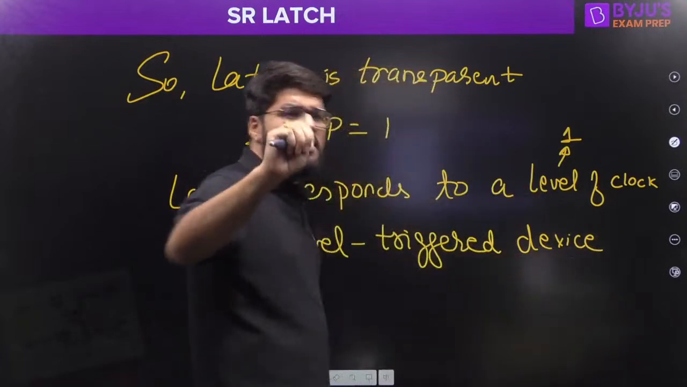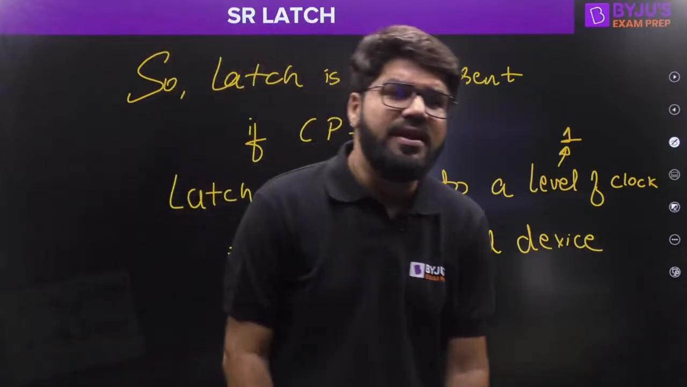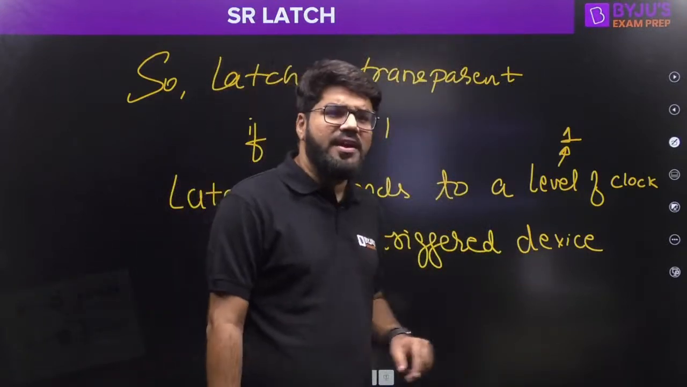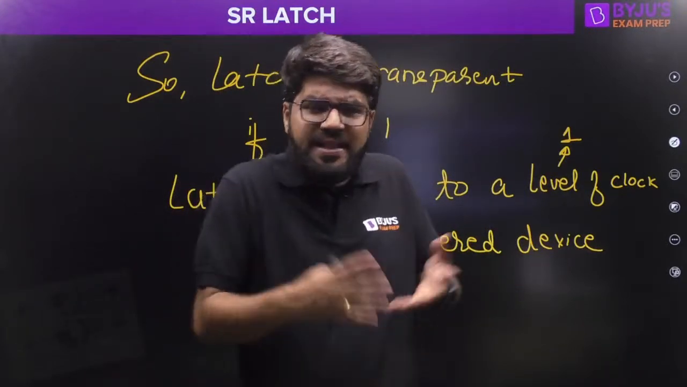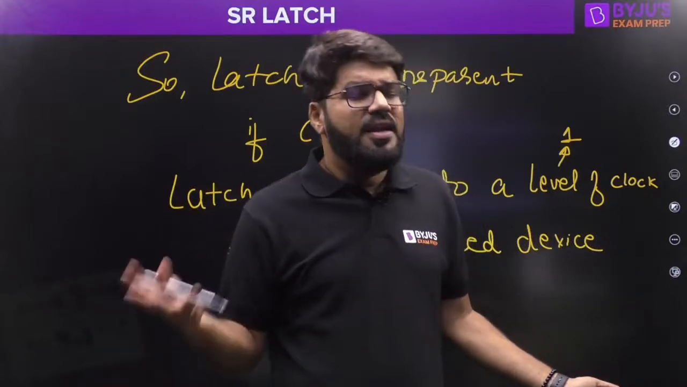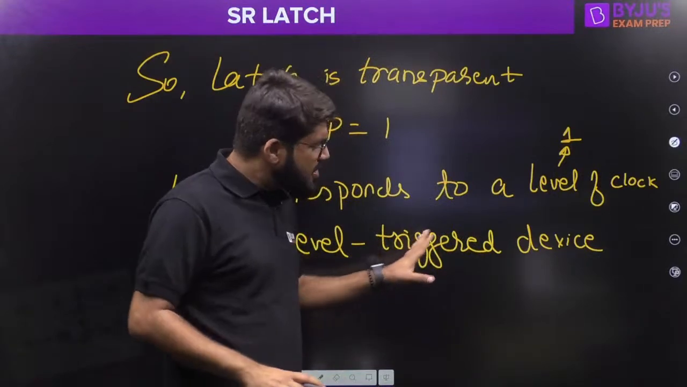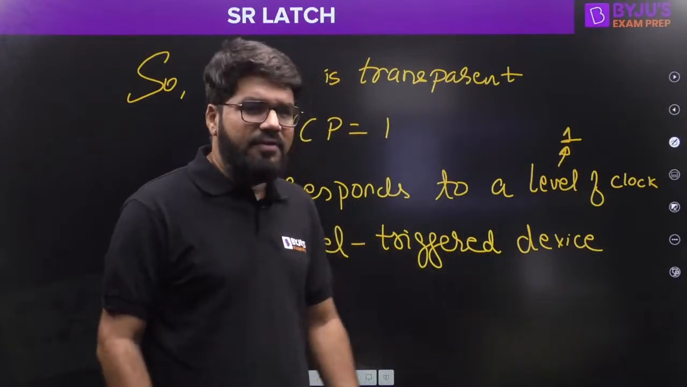So clocking is of two different kinds, my dear students. One is level triggered, one is edge triggered, right? Of course there will be some problem in the level triggered also. Finally we go to edge triggered, and there comes the flip-flop. Flip-flops are basically edge triggered devices, right? But let us first complete this fundamental, the level triggered devices.